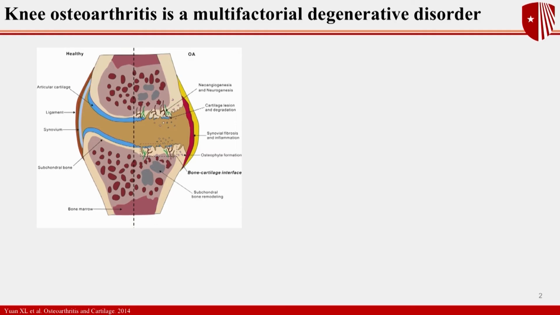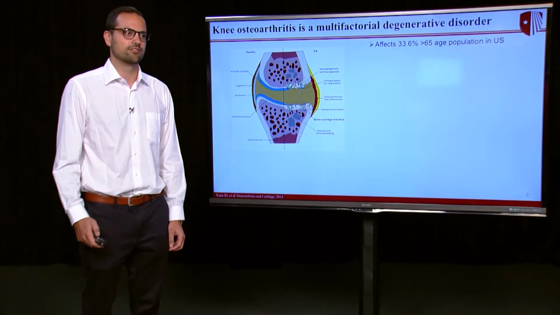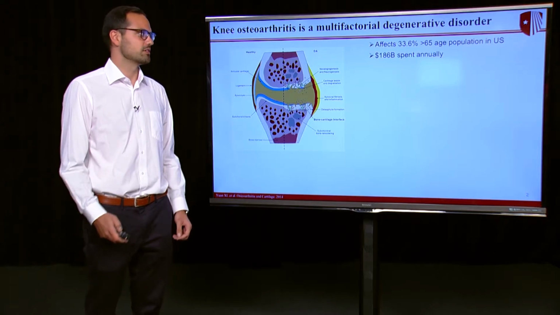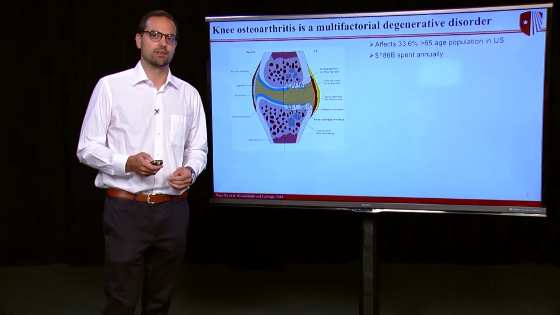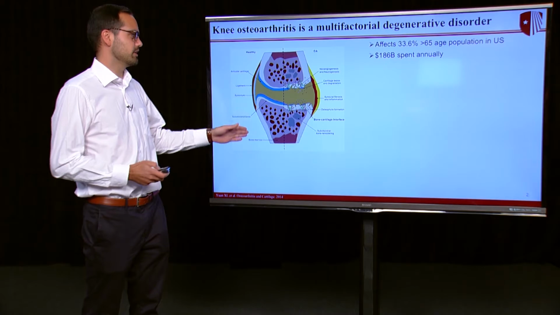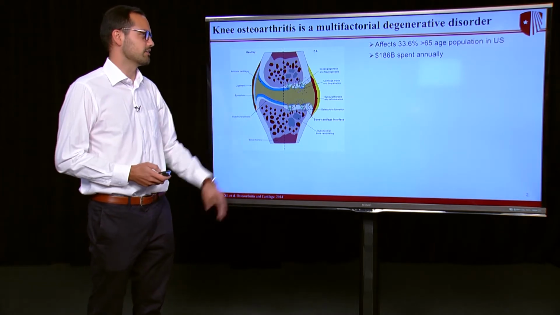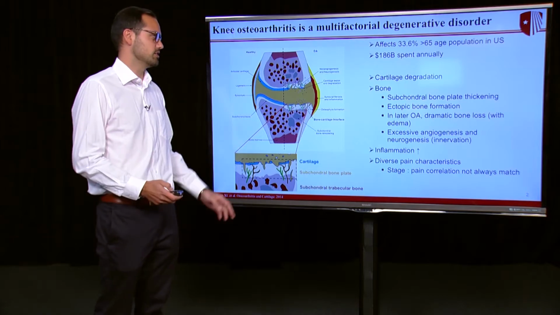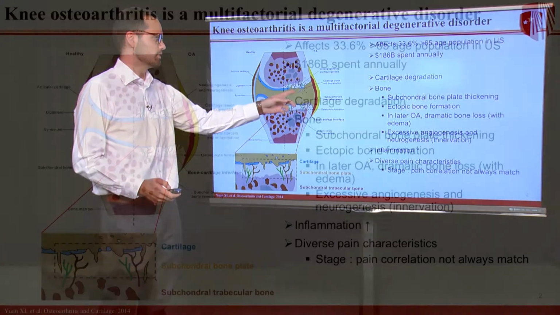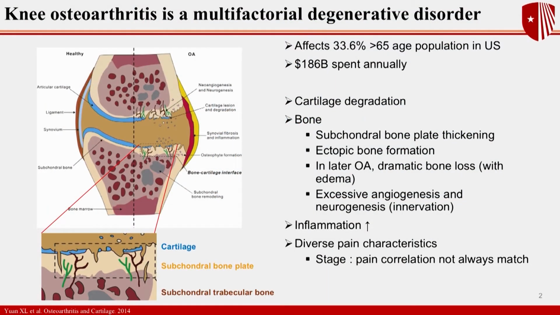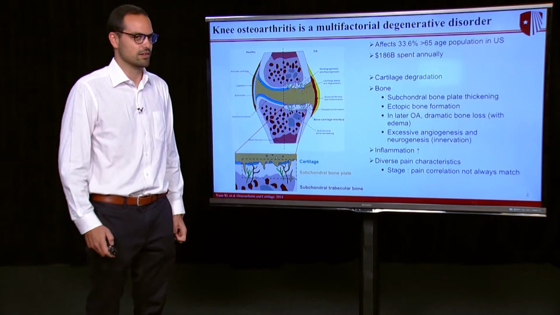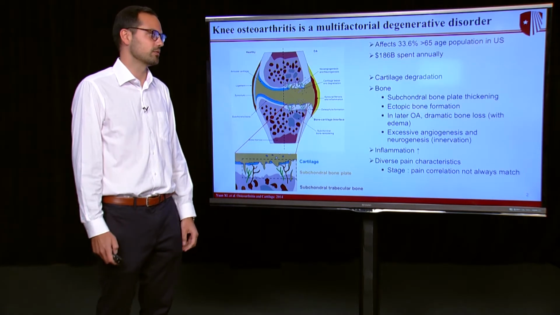Knee osteoarthritis is a multifactorial degenerative disorder that affects 33.6% of the elderly population, which results in about $186 billion spent annually. On the left here we have a healthy joint, and on the right we have an OA joint. What happens during OA is cartilage degeneration, so this blue cartilage starts to wear away. On the bone side, we see subchondral bone plate thickening, which is this region here, which results in ectopic bone formation. Later in OA, there's dramatic bone loss.